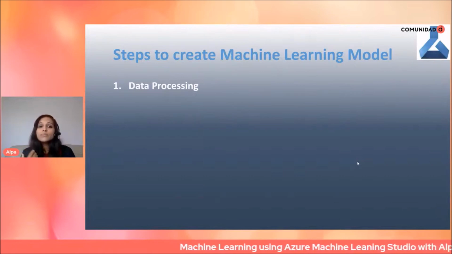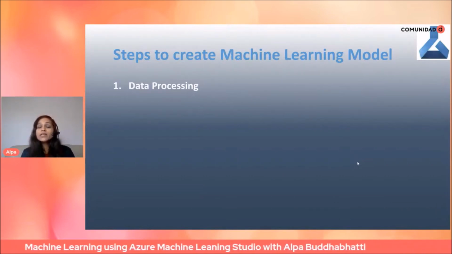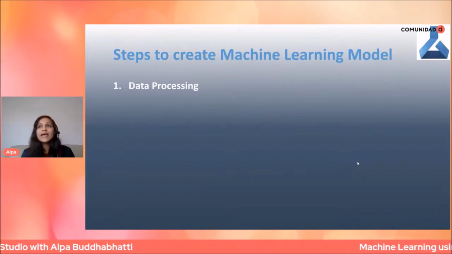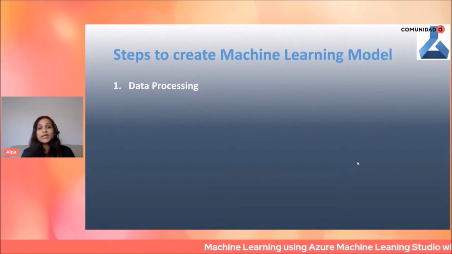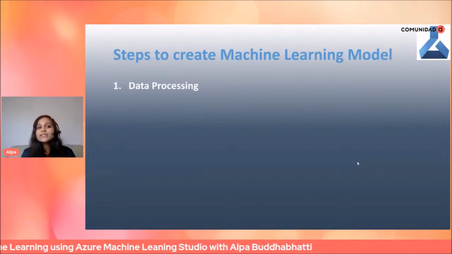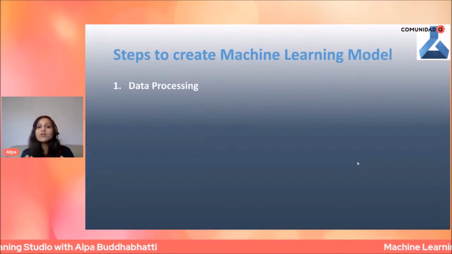You can remove the missing data, you can remove the duplicate data, you can either replace or remove it, and you make it in a proper format. So that is data processing. Here you will cleanse your data set, do transformation and make it in a proper and meaningful format.